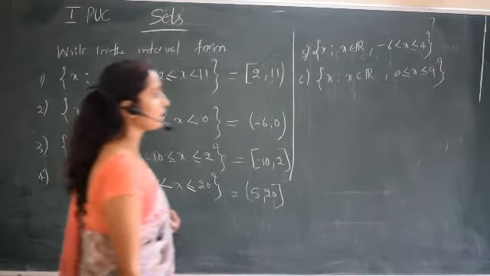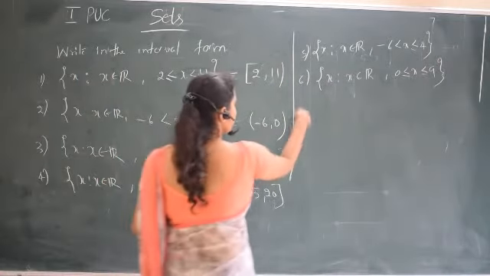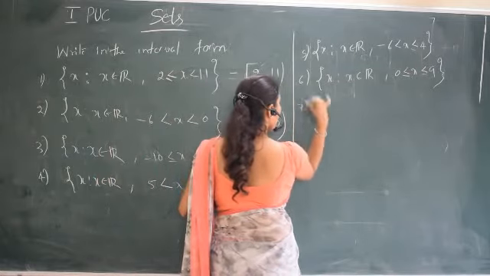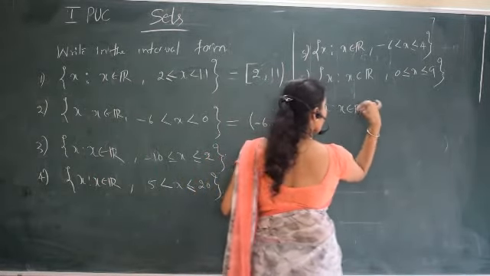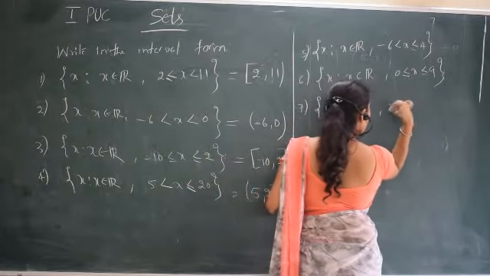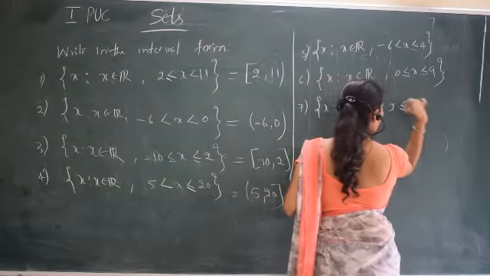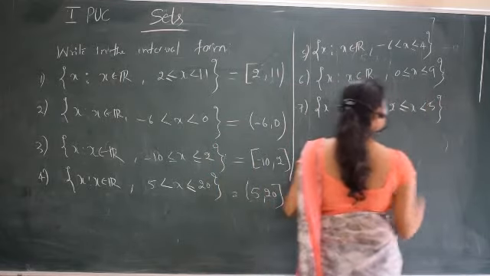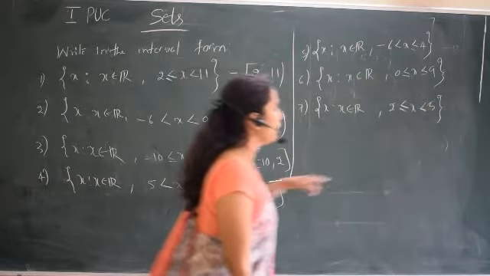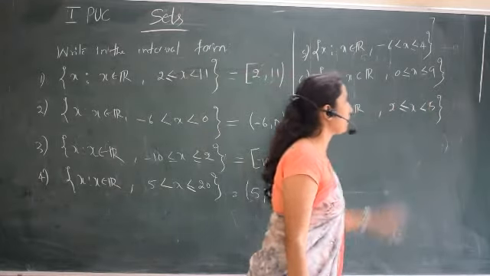0 less than or equal to x less than or equal to 9, then 2 less than or equal to x less than or equal to 5.